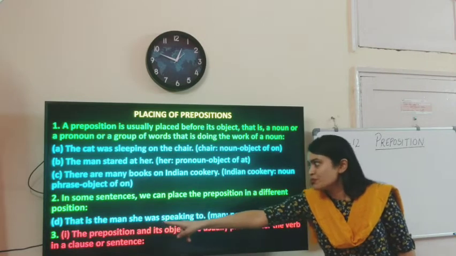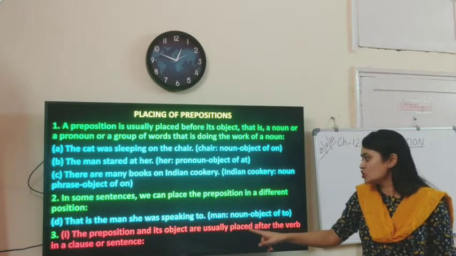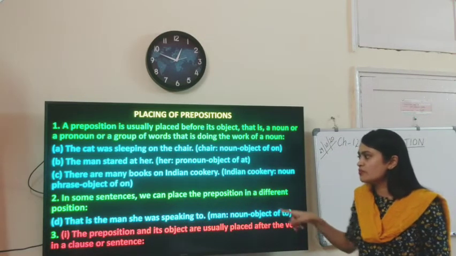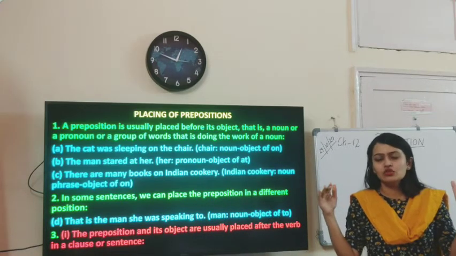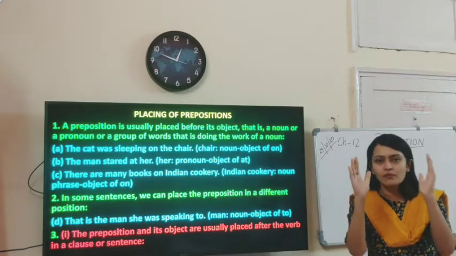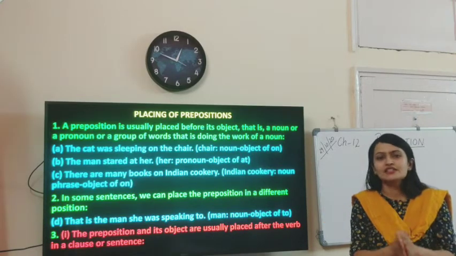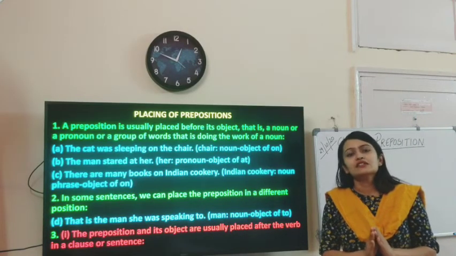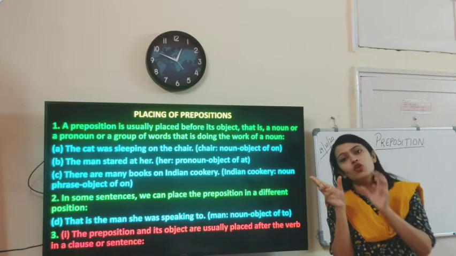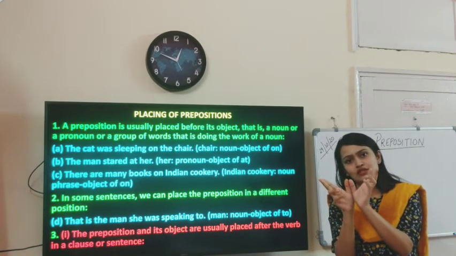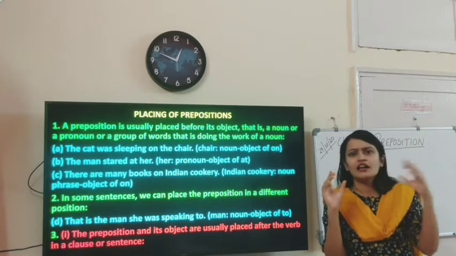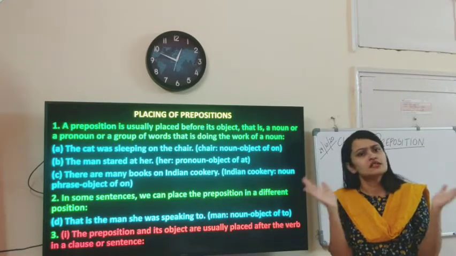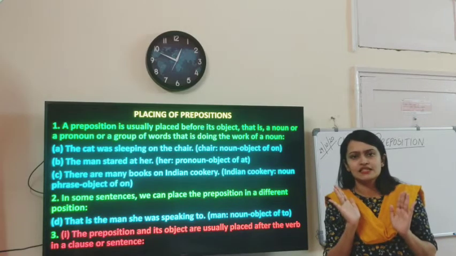Third point. The preposition and its object are usually placed after the verb in a clause or sentence. So you see the way they are getting our points clearer. First, they are telling us that the object is always after its preposition. Sometimes the location of the preposition and the object changes depending upon your construction of sentences.